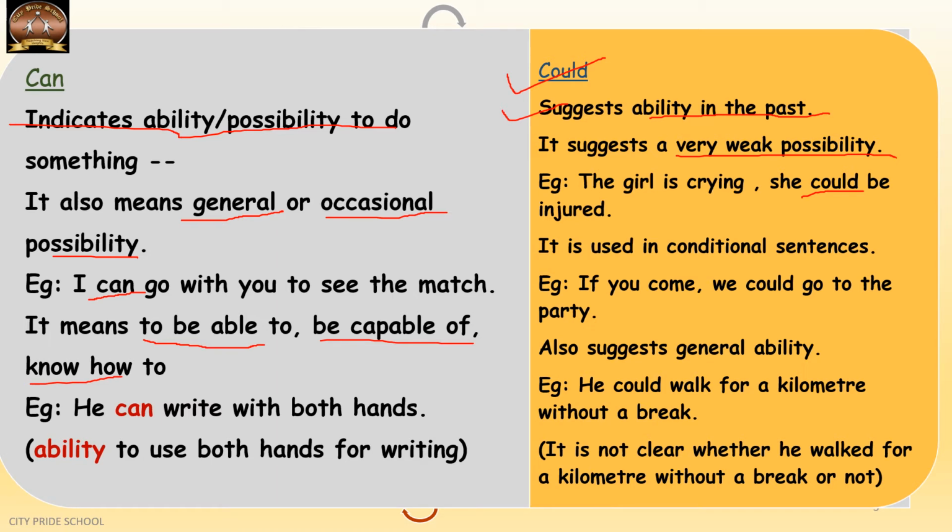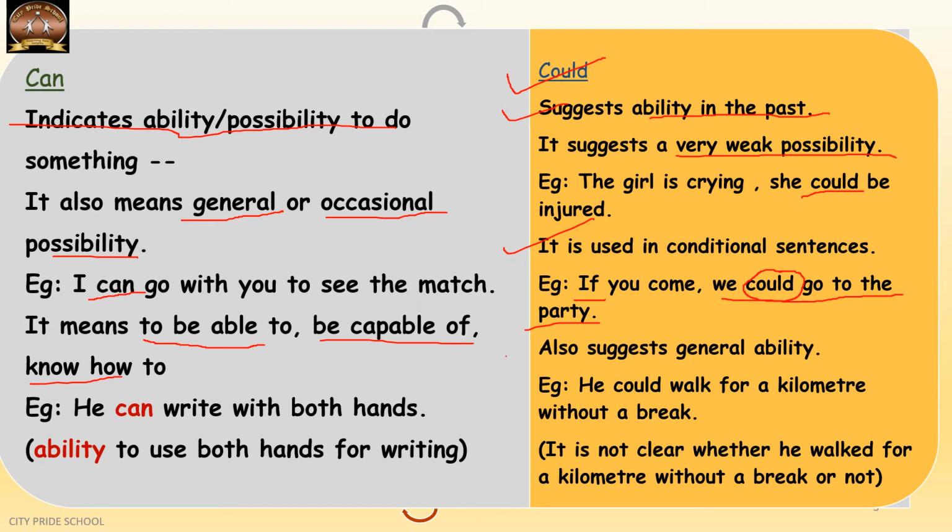Then the second use is, it is used in conditional sentences. Conditional sentences always begin with if. Okay. So condition means if a particular condition is satisfied, then we will see the effect. For example, if you come, what will be the result? We could go to the party. It will be wrong if we replace could here with can. So this we have to remember. So in conditional sentences, we most of the time use could.